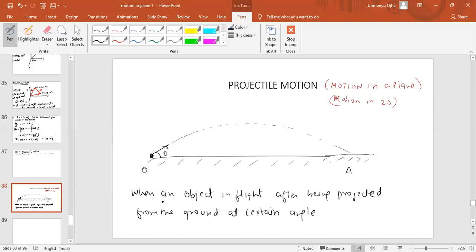An object in flight after being projected from the ground at a certain angle is called a projectile. So a projectile is basically an object which has been thrown from the ground.